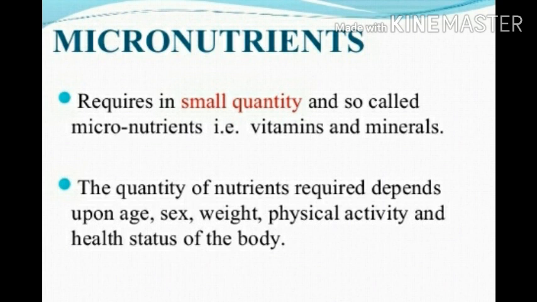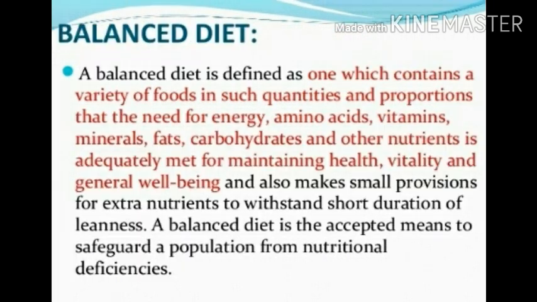Micronutrients are required in small quantity, so they are called micronutrients, that is vitamins and minerals. The quantity of nutrients required depends upon age, sex, weight, physical activity and health status of the body. First of all, you should understand what macronutrient and micronutrient are. Macro means large quantity: carbohydrate, protein, etc.